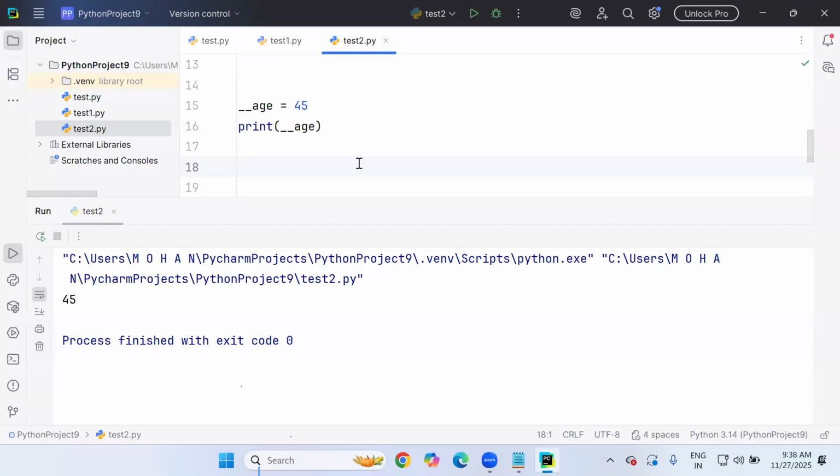If I declare a public variable without underscore in class 1, that variable can also be accessed in class 2, class 3, class 4, anywhere. If I declare in one class underscore age equal to 45, that is a private variable. In whichever class you declare it, only there can you access it, not outside the class. That is a restriction. Okay, so just keep it in your mind. This is private and public. Later we'll come across it when the situation requires.